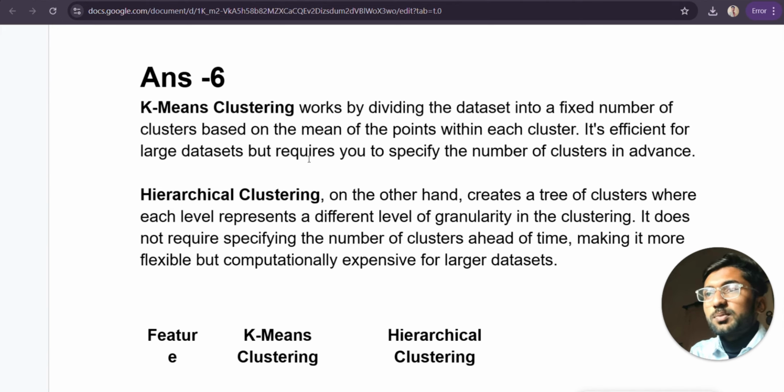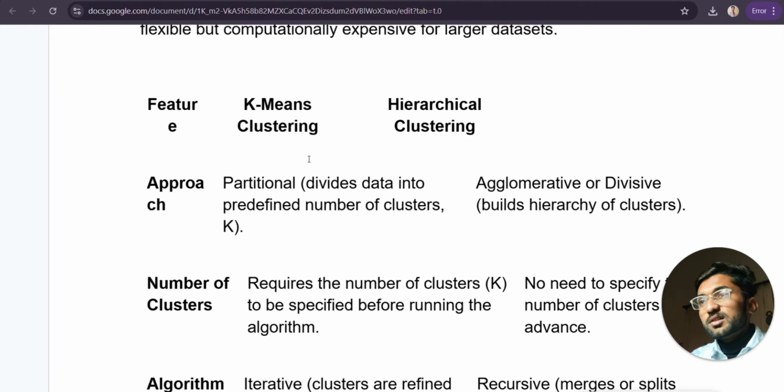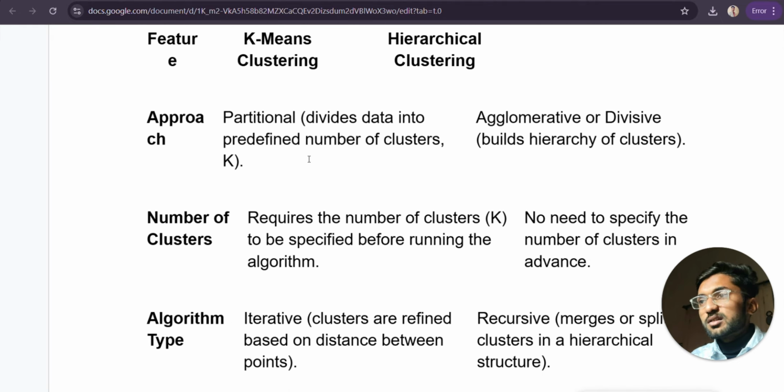So k-means clustering works by dividing the dataset into a fixed number of clusters based on the mean of the points within each cluster. It is efficient for large datasets but requires you to specify the number of clusters in advance. So in this clustering, we first need to declare how many clusters we want to use. And in hierarchical clustering, there is no need to define how many clusters we need to create. This algorithm creates the clusters by its own. So these are the major differences between hierarchical and k-means clustering.